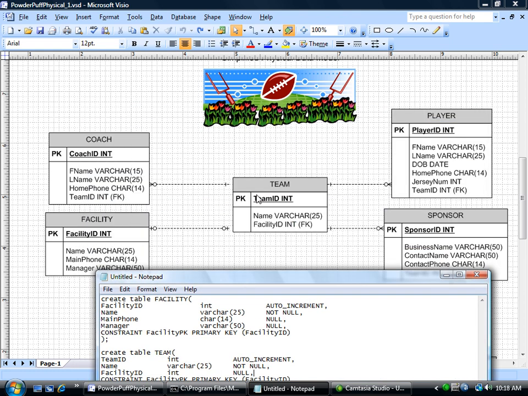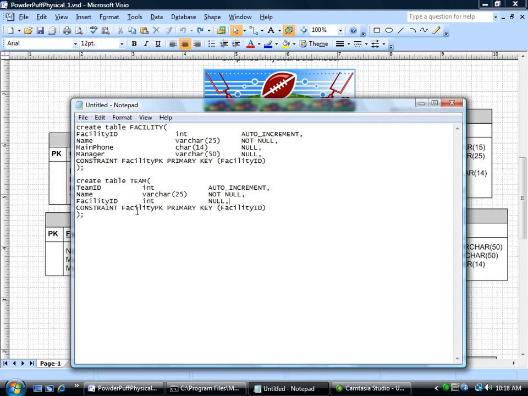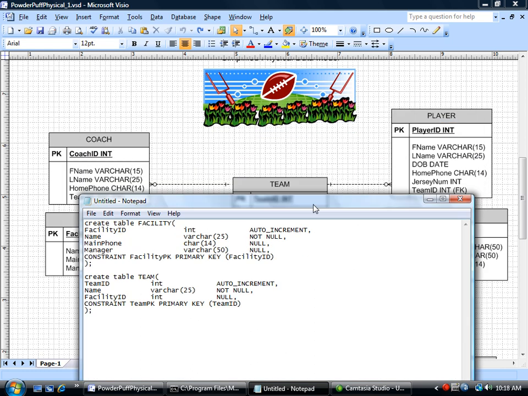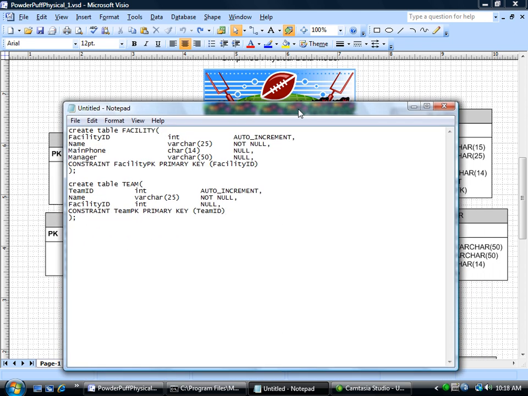Now, this table, let's focus on the primary key. We know how to do that. We have to add a primary key constraint. The primary key for this table is team ID, so why don't we use what we have left over. So we'll call it team PK, and very importantly, we have to specify the name of the column, which is going to be the primary key. Okay? So that is our team table with the primary key.